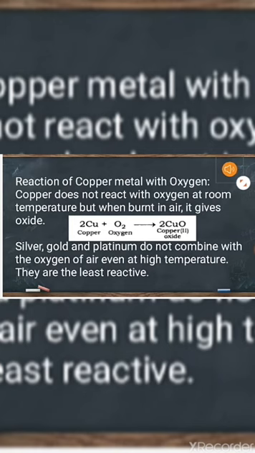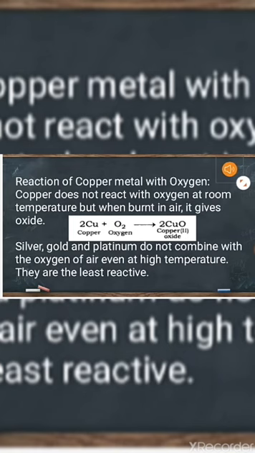Now about less reactive metals. If we see about copper, at normal room temperature, copper doesn't react with oxygen. But whenever it is heated, it forms copper oxide, that is of black color. This is a special identification test of copper, and in board also the question is asked, when brown colored metal is heated with oxygen, it forms black color substance. So we know that only copper is of brown color metal. So whenever copper is reacted with oxygen, form copper oxide, that is of black color.